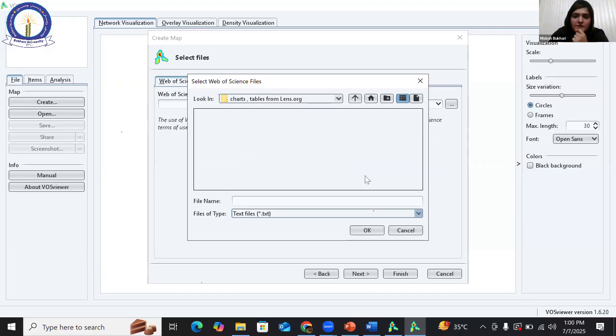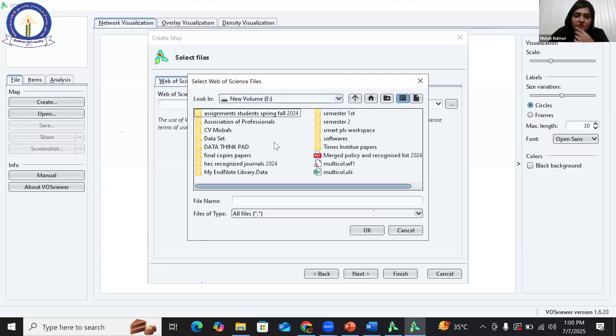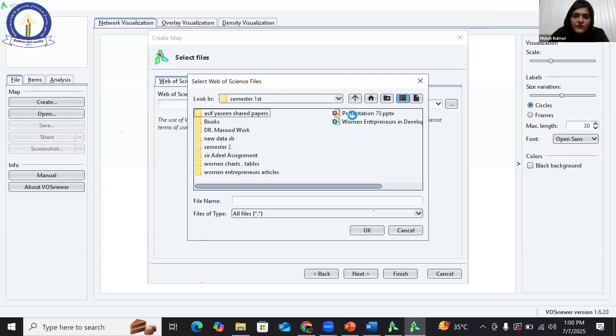Okay, sorry, that was my mistake. Actually, at the same time, I'm having screen sharing as well. So sometimes it gets a bit difficult to do a manual analysis and a software analysis as well. And at the same time, you are having screen sharing as well. So I'm going to find it. Okay, all right, I got it.